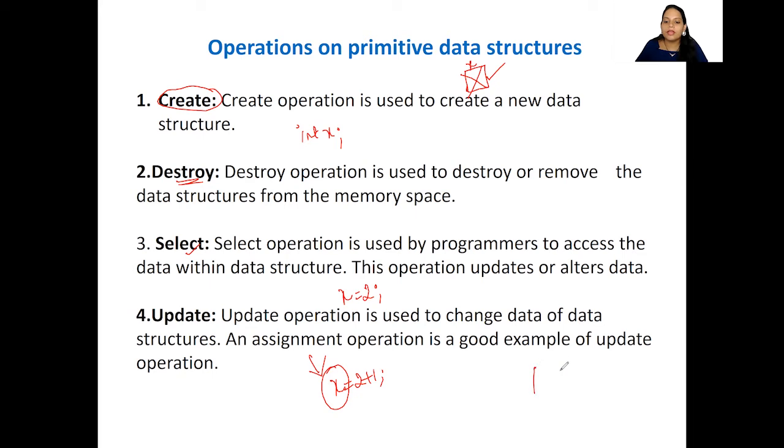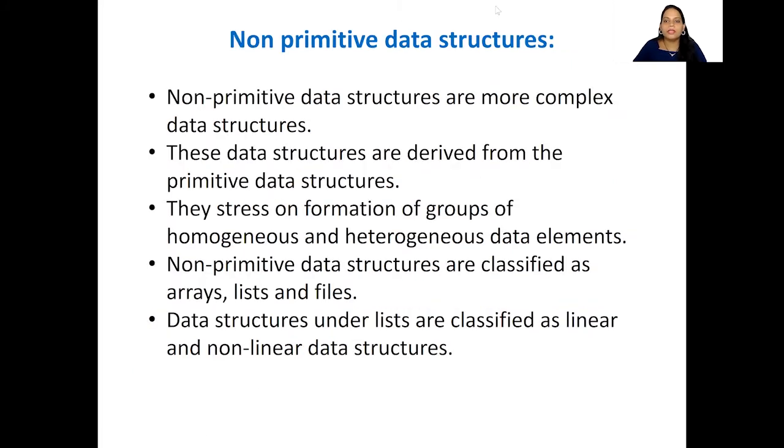If the memory allocation had x value as 2, when I do the update operation, I'm removing this 2 and adding the value 3, isn't it? So here I am updating it. So in the primitive data structure, the operations which we are going to learn are create, destroy, select and update, right? Next we are going to learn about non-primitive data structure.